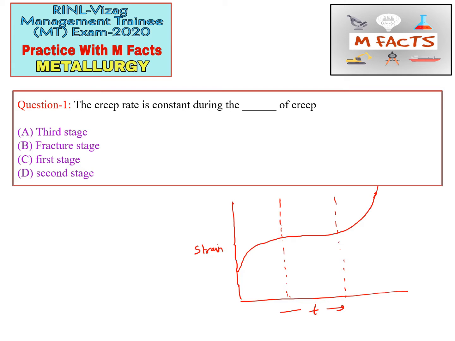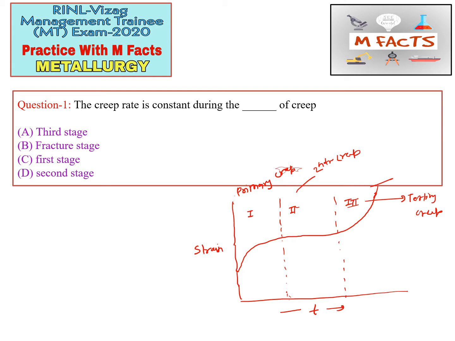The whole curve is divided into three parts: this is the first region, this is the second region, and this is the third region of creep. This is primary creep, this is secondary creep, and this region is known as tertiary creep. These are the three regions of a typical creep curve.